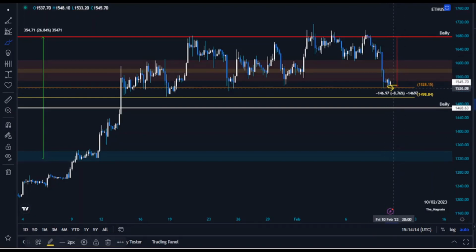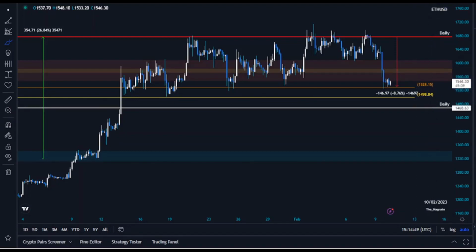And as long as we hold this level, I'm expecting to come all the way to $1,580 and $1,590, and then further correction in the market, and we will test $1,500 in the first place. If we're going to lose this level all the way, we can dump to $1,470 that you have to be aware of.